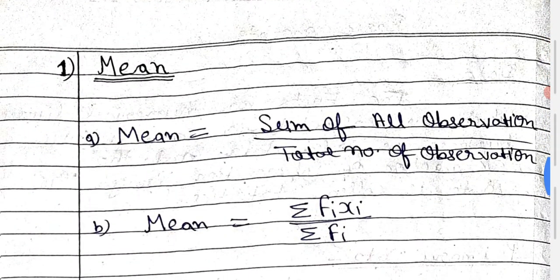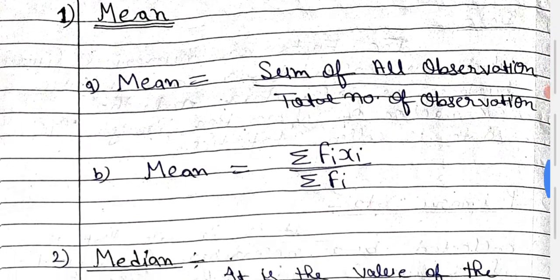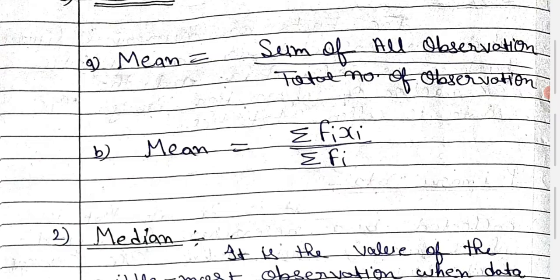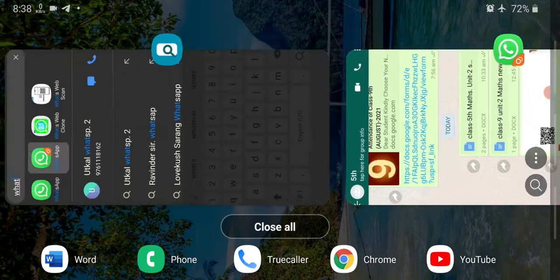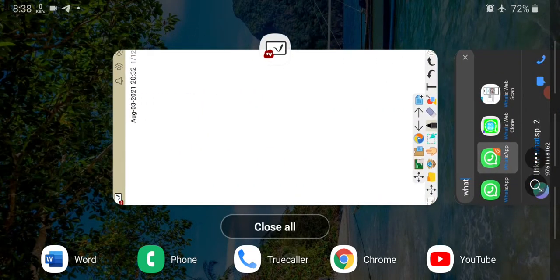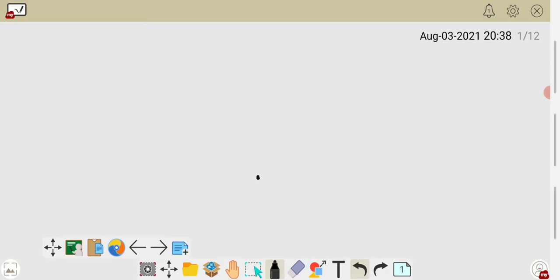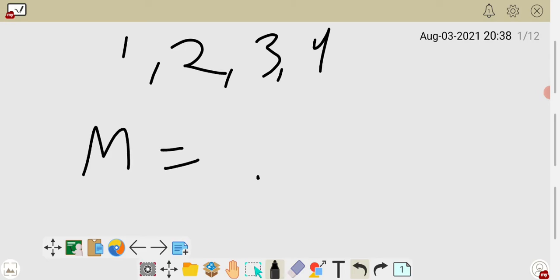Now what is the mean? In formula you have to know that mean is equal to the sum of all observations divided by the total number of observations. Now I will explain mean with the help of one example. Suppose you have the numbers 1, 2, 3, 4. So what is the mean? Mean is equal to the sum of all observations.